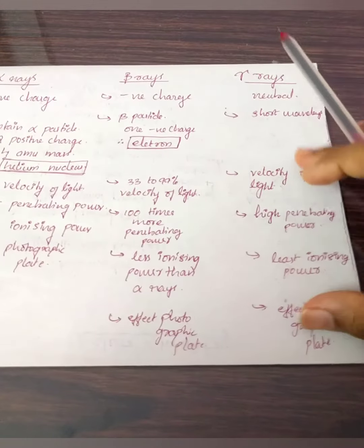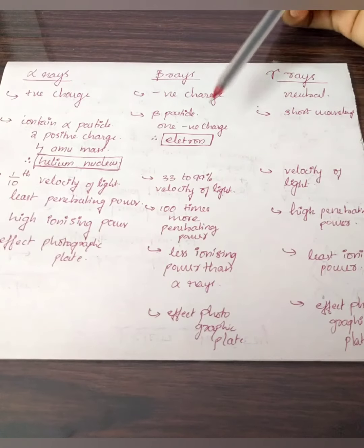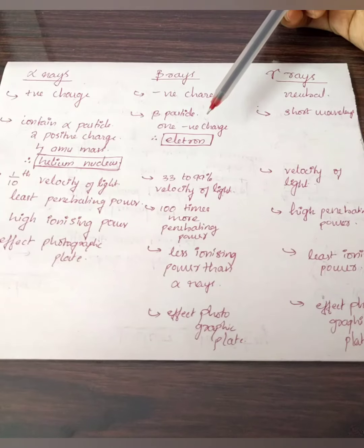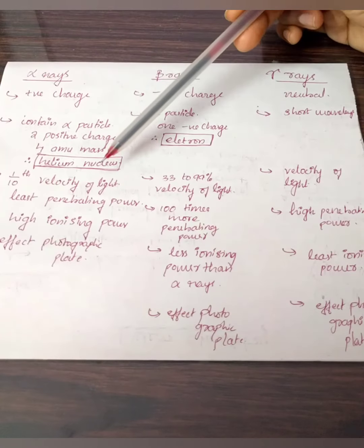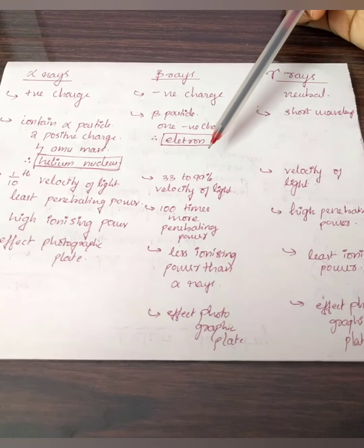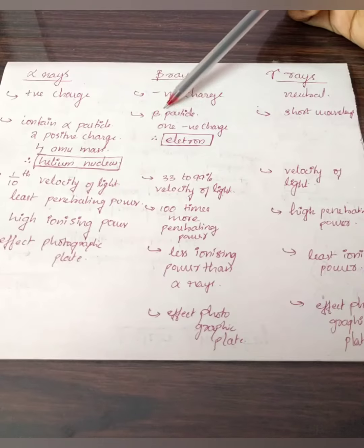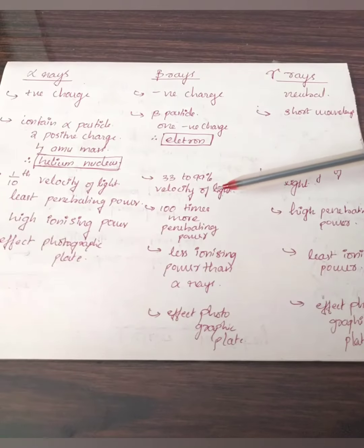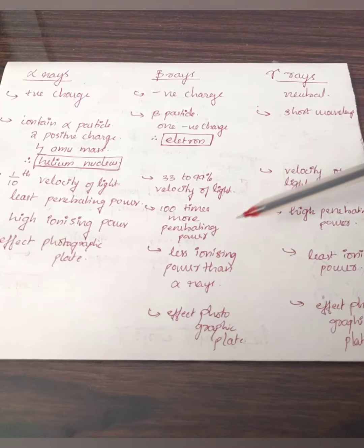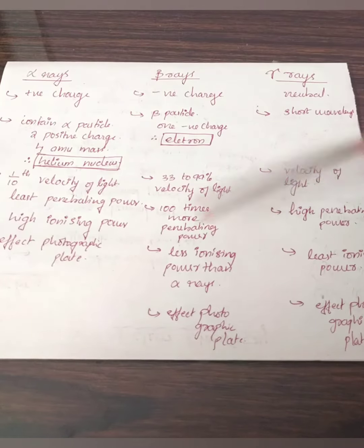Coming on to the beta rays, we know alpha rays are positive and beta rays are negative. Alpha rays we could compare with helium; beta rays we could compare with an electron. Their mass is equal to an electron and they have one negative charge, so beta particles are basically equivalent to electrons. The velocity of a beta particle ranges from 33 to 99% of the velocity of light, and it has 100 times more penetrating power than an alpha particle.